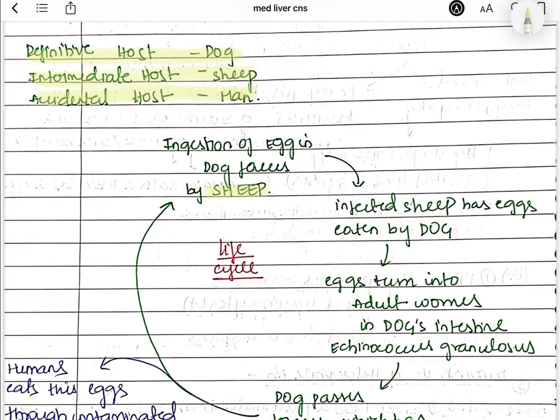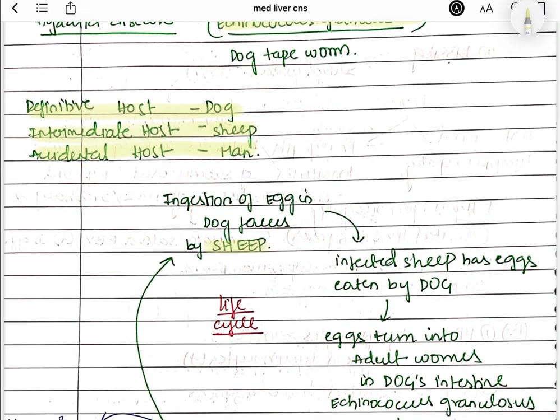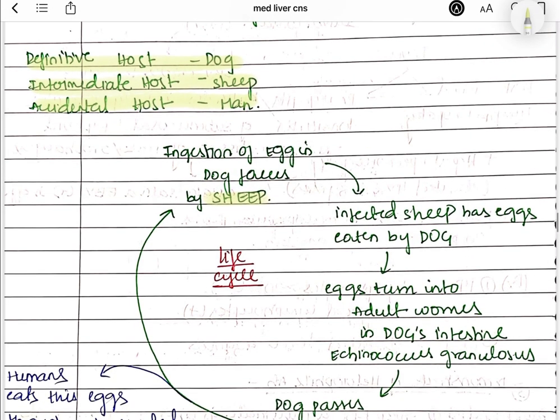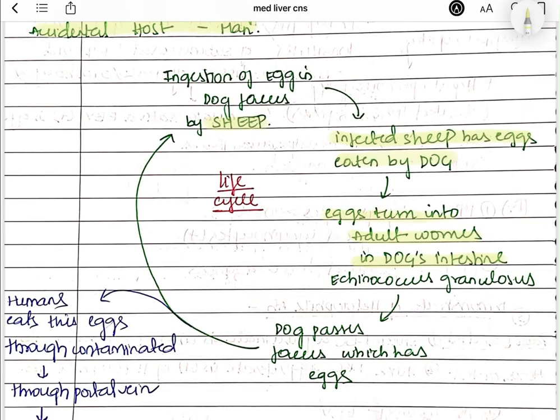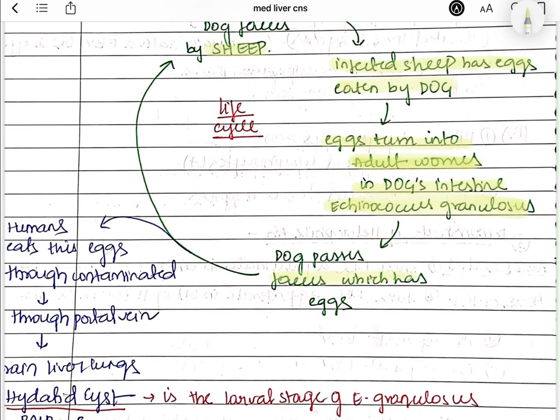Basically, this is the dog tapeworm, right? This tapeworm resides in the dog, undergoes sexual cycles and produces eggs in the dog feces. This feces will be eaten by sheep, so the sheep gets infected with this hydatid disease. This infected sheep will be eaten by dogs, and the eggs turn into adult tapeworms in the dog's intestine. Again, it undergoes sexual cycles and produces eggs in the dog feces.